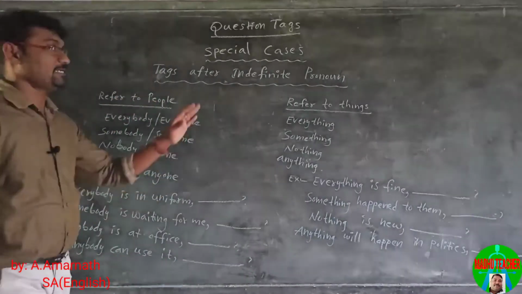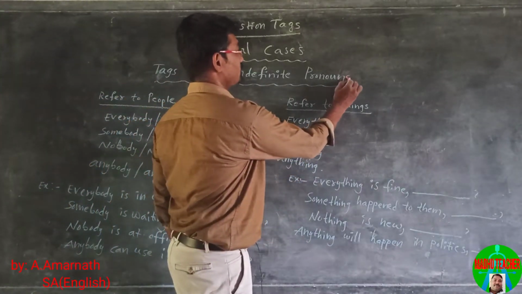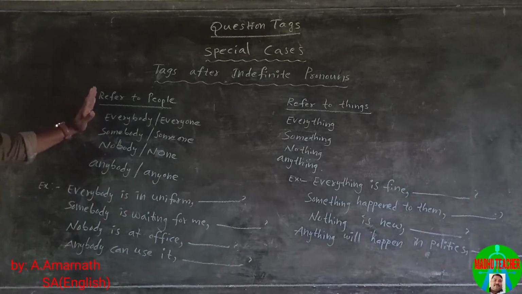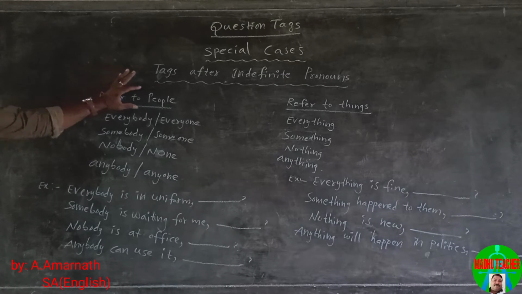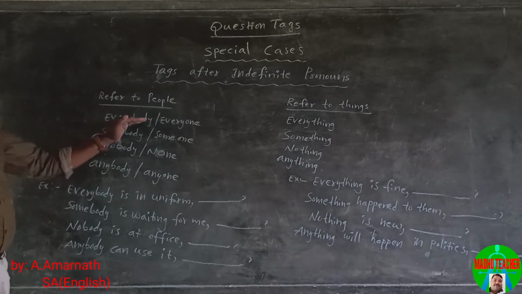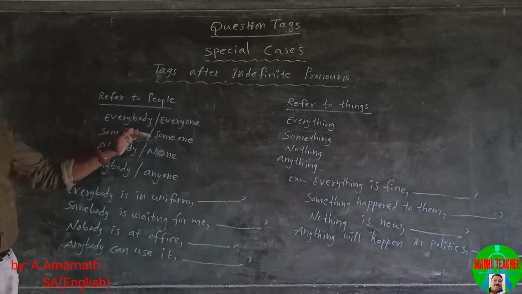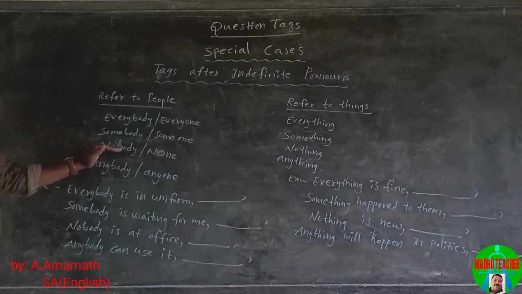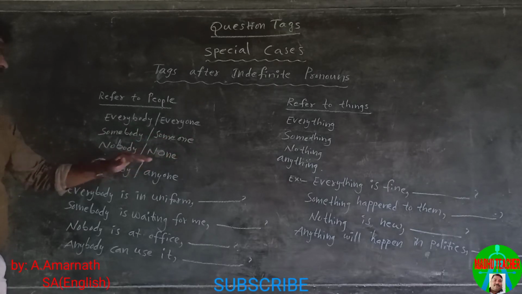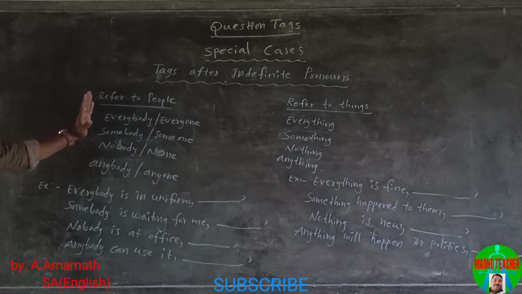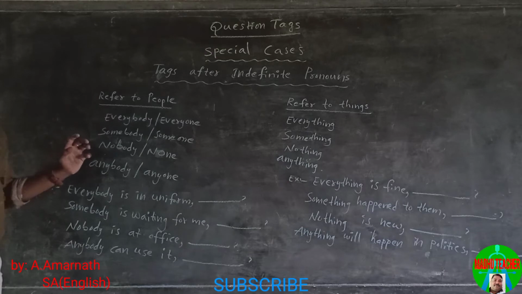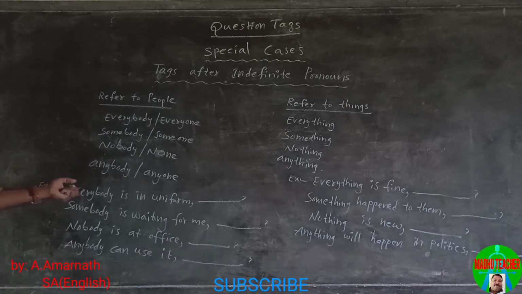Tags after indefinite pronouns. These indefinite pronouns are used to refer to people: everybody or everyone, somebody or someone, nobody or no one or none, anybody or anyone. When statements have these indefinite pronouns, how can question tags be constructed? Let us see.